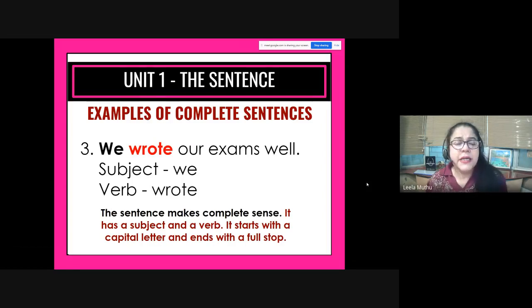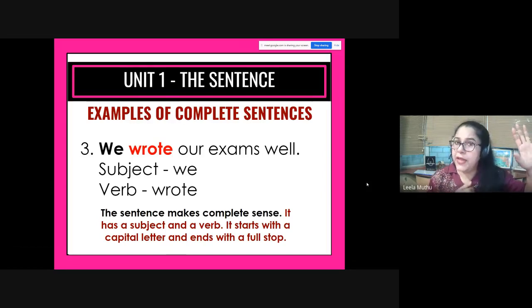Now, children, the subject doesn't necessarily only have to be a noun. It can be a pronoun because a pronoun takes the place of a noun. Okay. So now in this case, we, which is basically first person plural in pronouns. Okay. So we wrote our exams well.